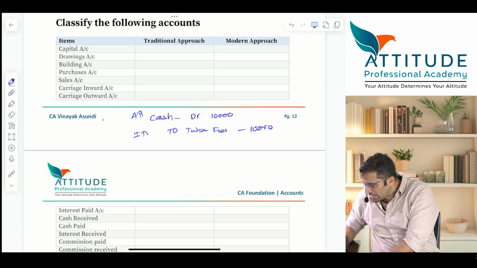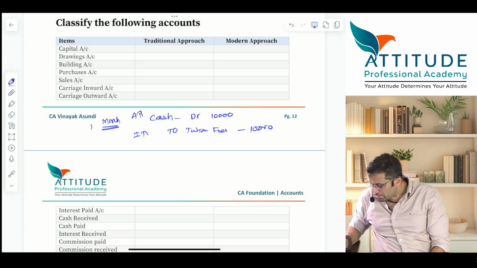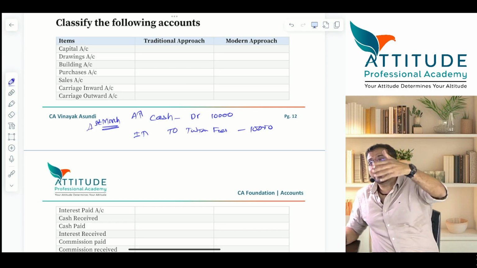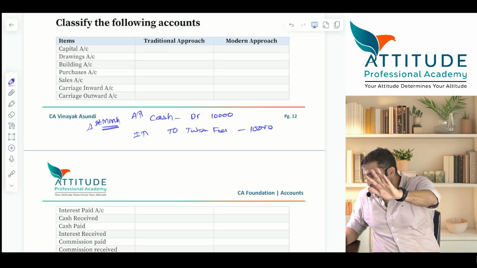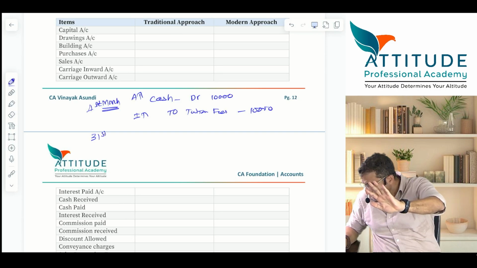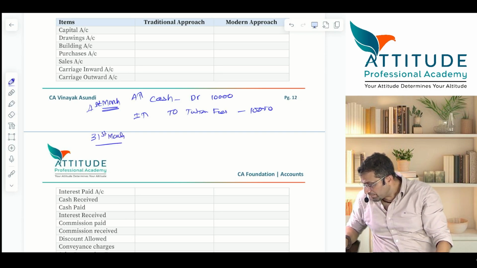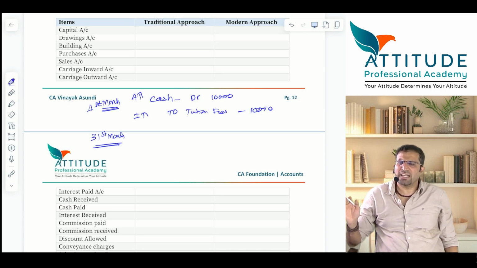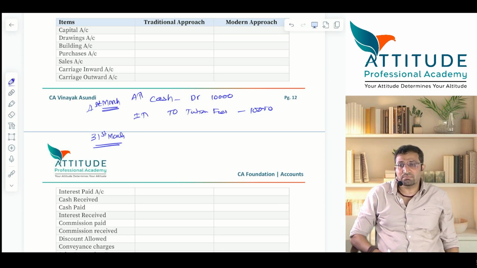This is passed in the month of March. Somewhere around March 1st. But I am calling you every day, and you're saying, no, I don't have time, this is not possible, that is not possible. Up till 31st, you have not started my class at all. You'll say, definitely, Mr. Vinayak, I'll start your classes in the month of April.